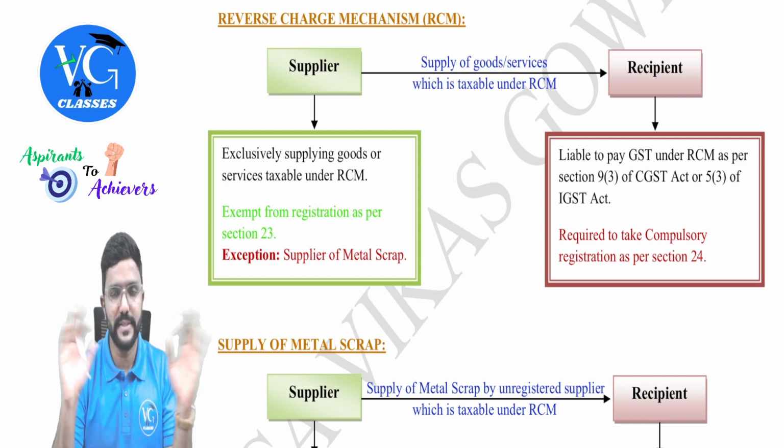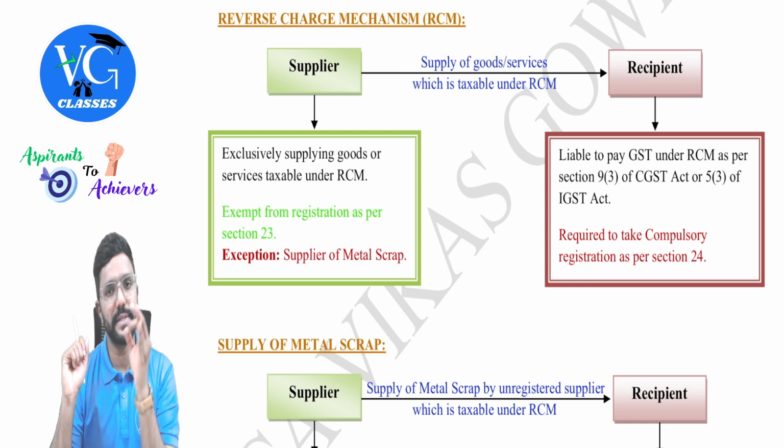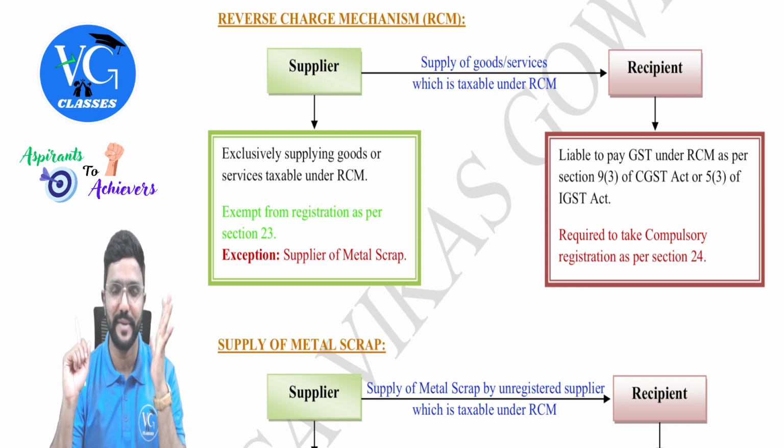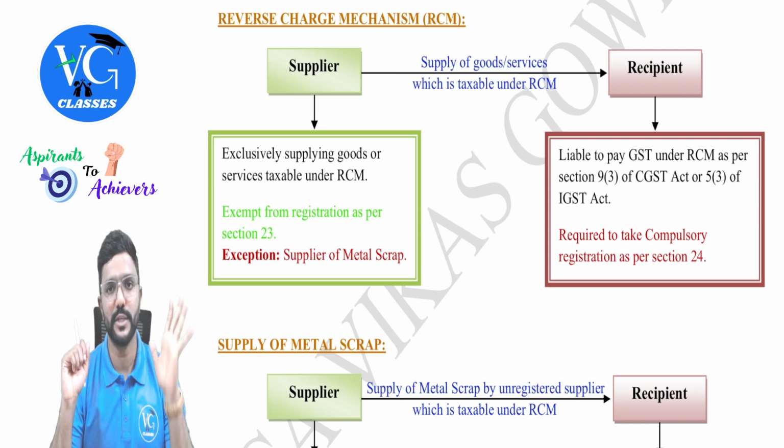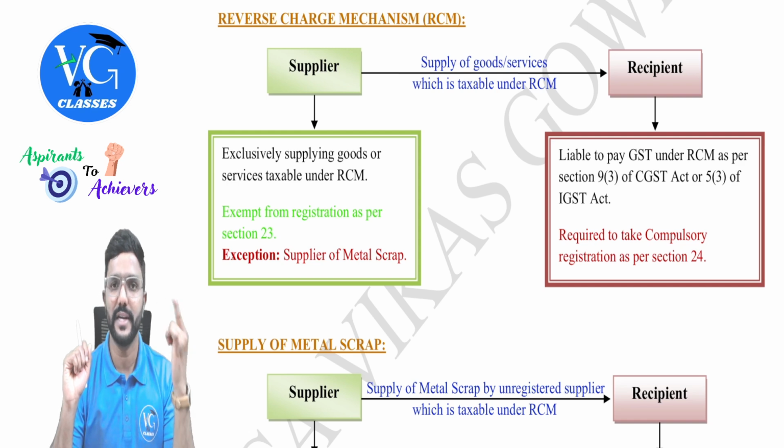Got it, guys? Simple, simple. When RCM is applicable, the recipient has to pay tax under reverse charge mechanism. If the recipient is already registered, well and good, just pay the tax. And once you pay, that is called input tax, you can claim the credit of it later.